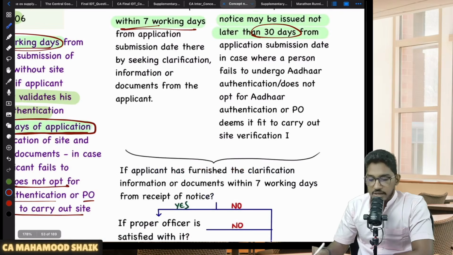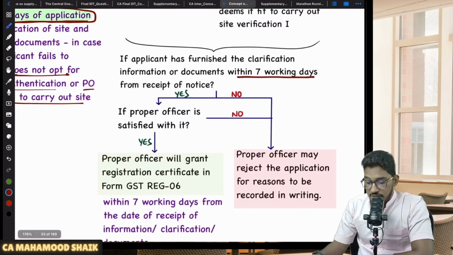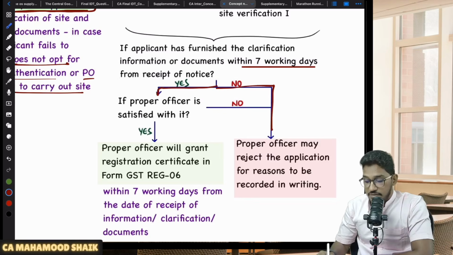Whatever it is, either within 7 days or 30 days, once you get the notice, you have to reply. Within 7 working days, you have to reply back. If you are not replying within 7 working days, directly he will reject your application for registration. If you have replied within 7 days, now PO will check whether your reply is satisfactory.